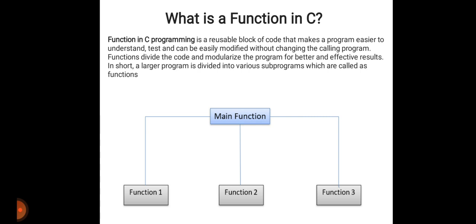Suppose you have to generate your output many times. At that time you just write a sum. First of all, you write your program required for the addition of two numbers, and then you write the function, that is sum. Means what? You are calling this function many times. You write the sum function 5 times. Means you are performing an addition 5 times, like this. Therefore we are using the function.